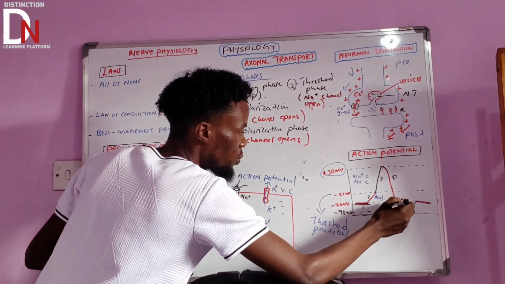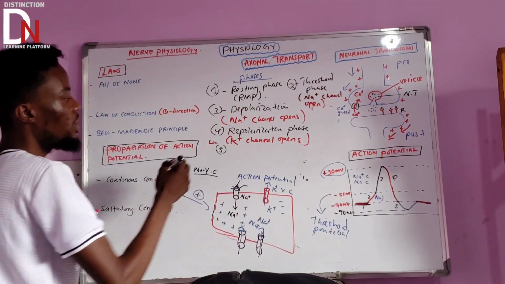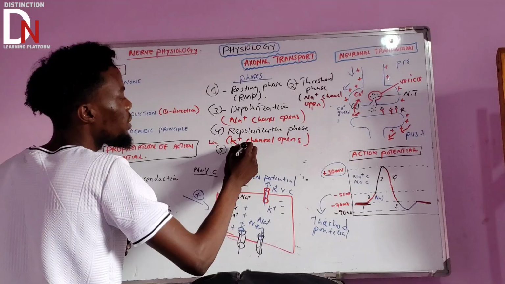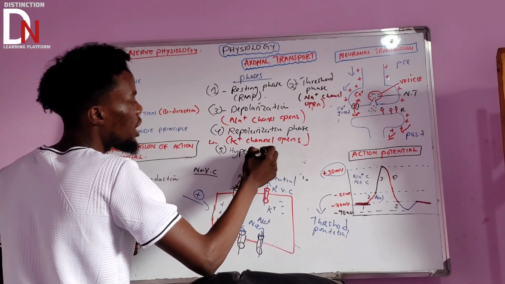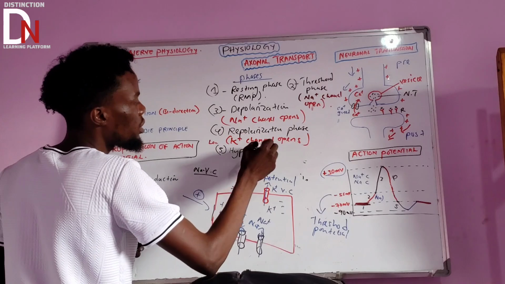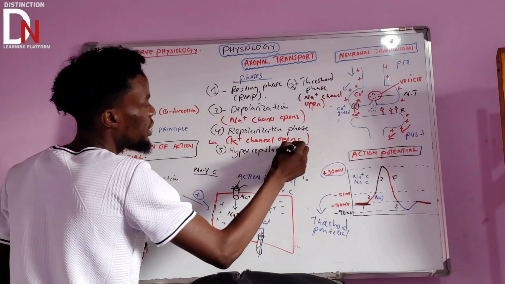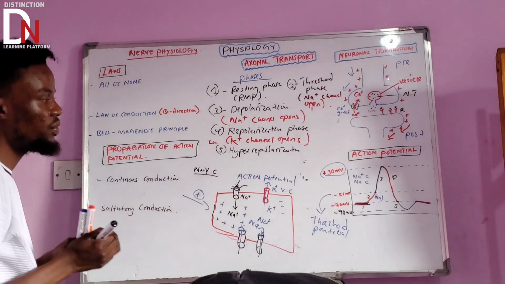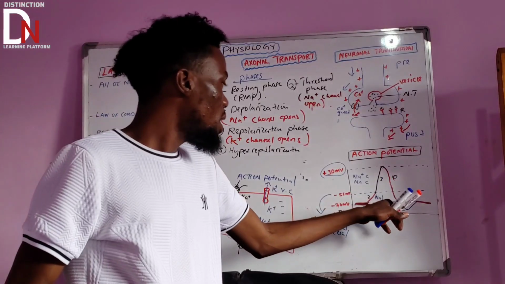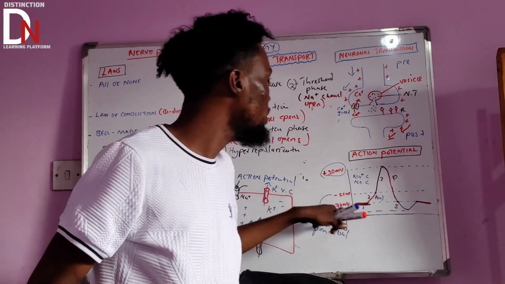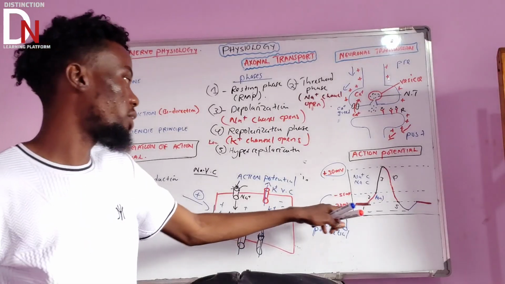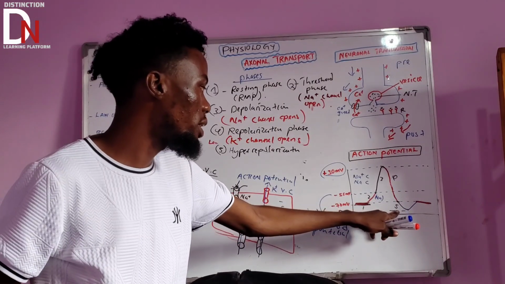It is now too much, hyper. We can say the hyperpolarization phase. Basically, it is becoming more negative compared to the resting membrane potential. That is the fifth stage.